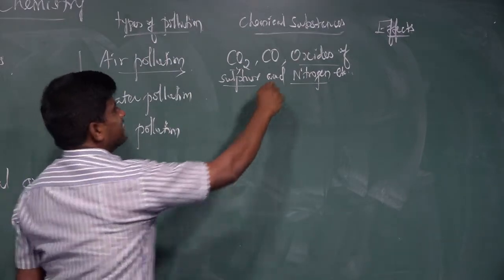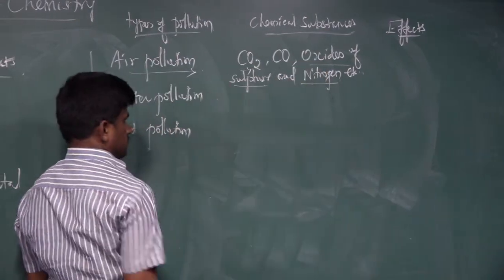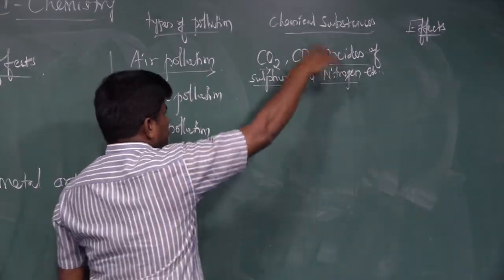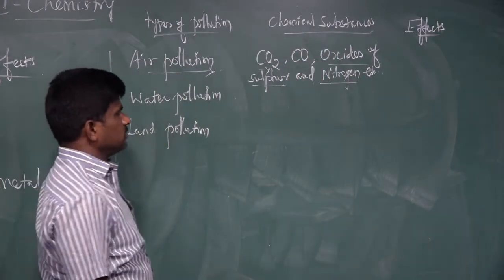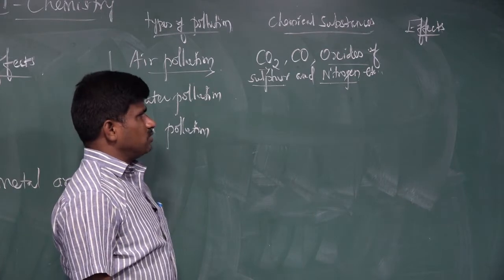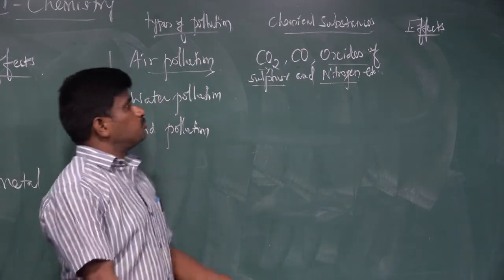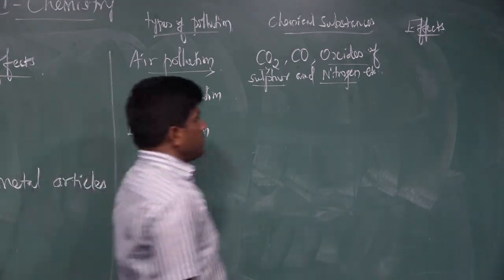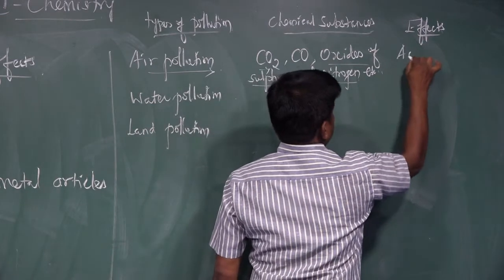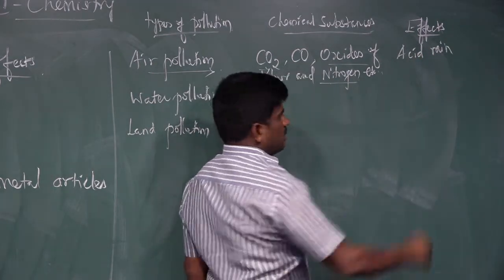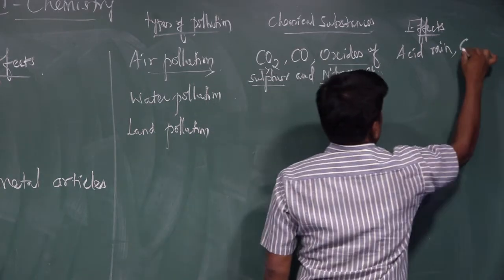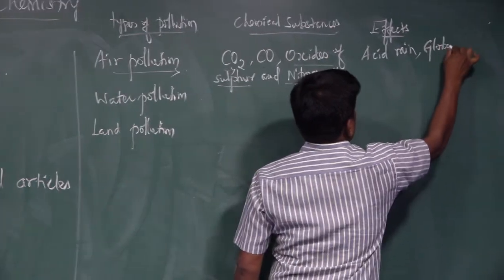What are the oxides of sulfur and nitrogen it releases? Because of these substances, these gases, the air is polluted. What are the effects that take place when air is polluted? The main effect is acid rain. Another one is global warming.